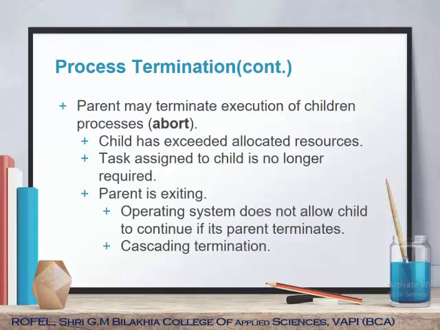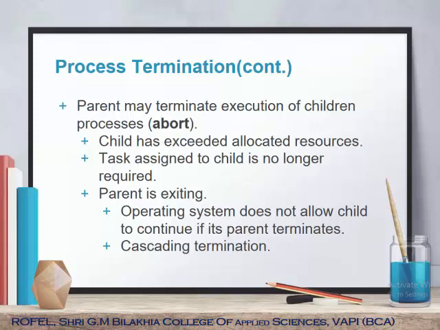How can you terminate the execution of a child process? When may a parent terminate the execution of a child process? The first case is when the child has exceeded its allocated resources. In that case, the parent may terminate the child process. Second, the task assigned to the child process is no longer required. Then also the child process may be terminated. And the third and final case is that the parent is stopping execution, so the child must also be stopped.